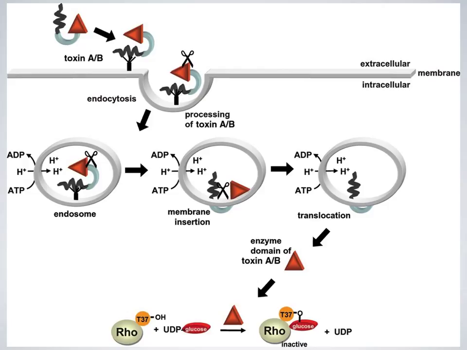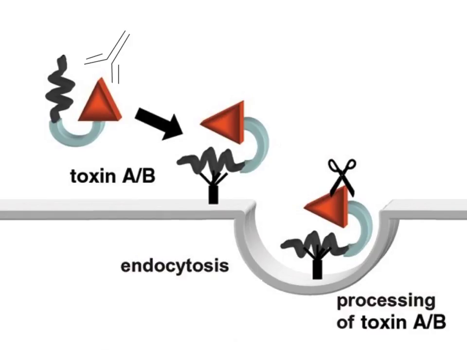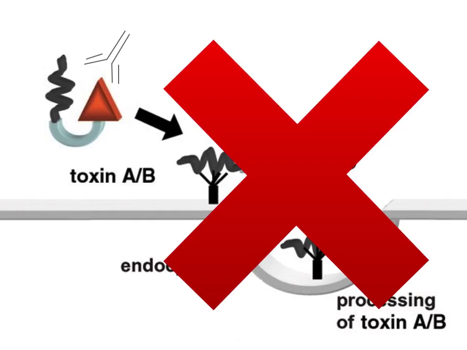The secreted toxin binds to receptors on intestinal cells, is endocytosed and escapes the endosome, and then disrupts the function of receptor-coupled G proteins within the cell. Antibodies have been shown to be effective in reducing toxicity from this infection. The mechanism of action is that an antibody binds to the active site on the toxin. This means that it cannot bind the receptor on the intestinal cell and be endocytosed,